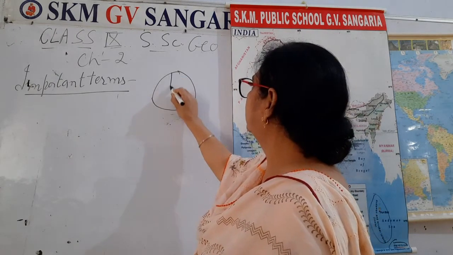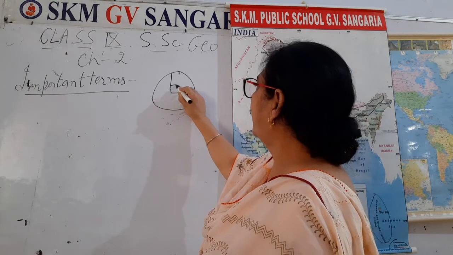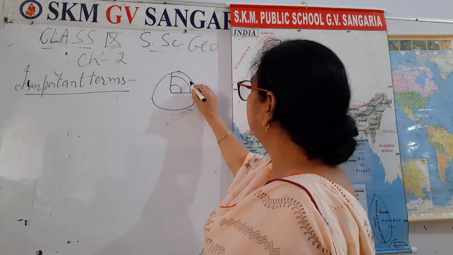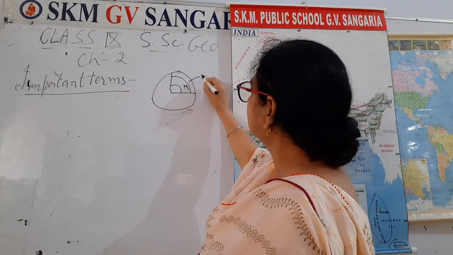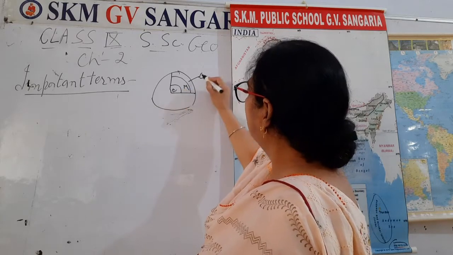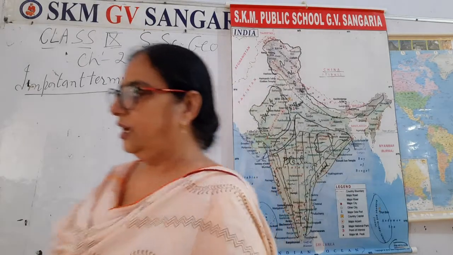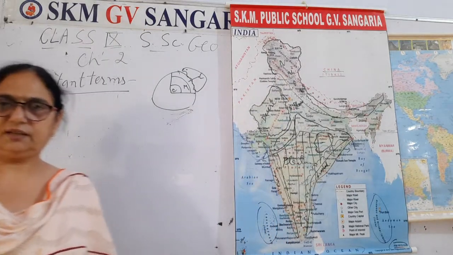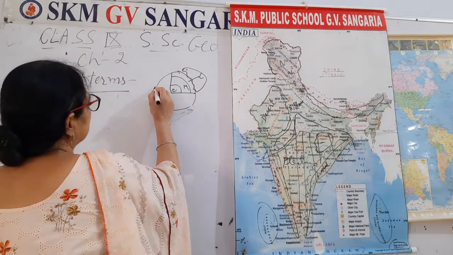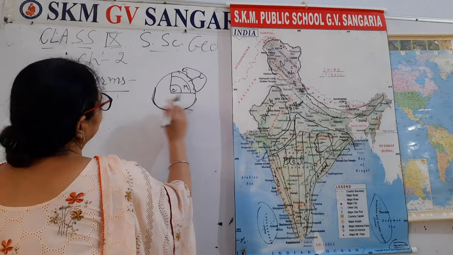Here, if I take it in this way, the inner part is the core, this part is the mantle and the upper part is the crust. And whatsoever physical divisions we are talking about are on the crust, right?